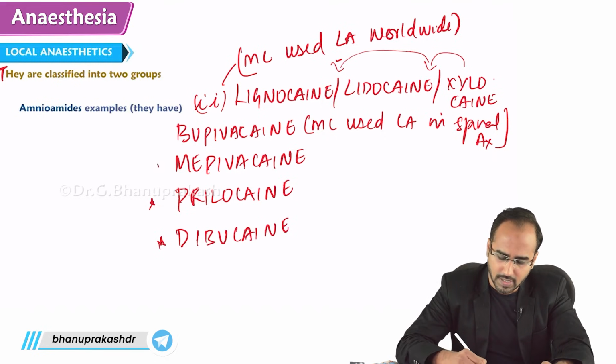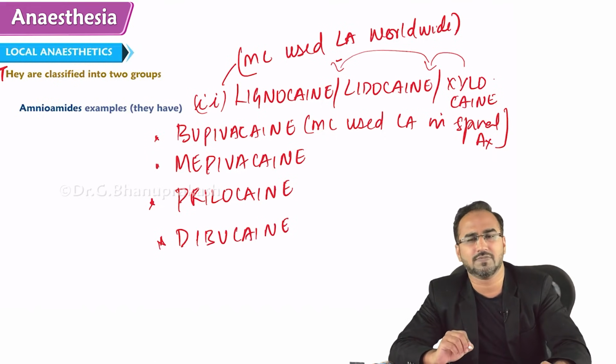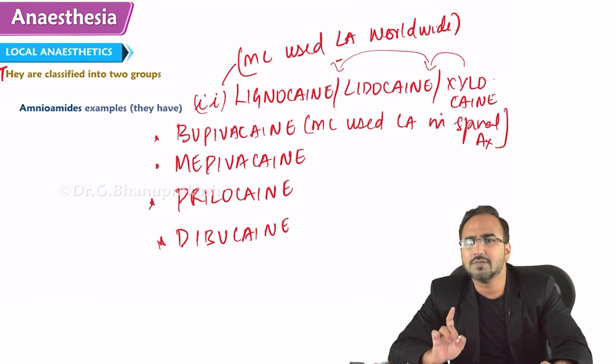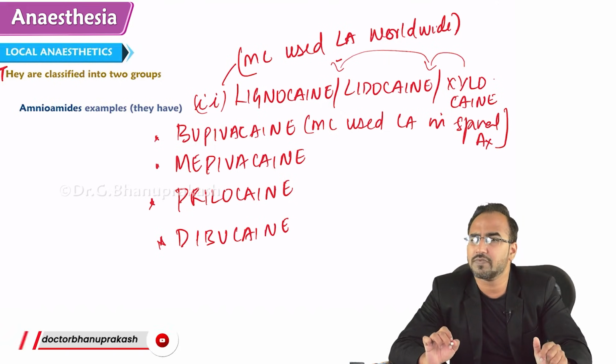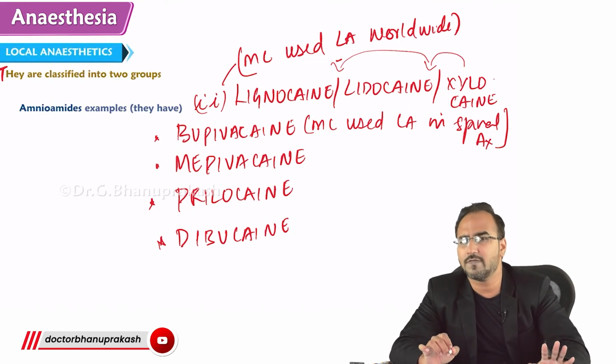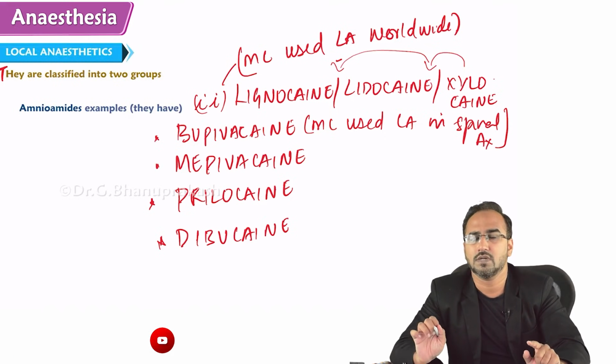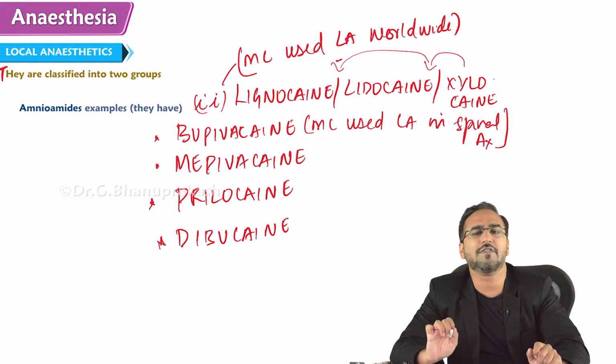Right? So all the amino amides are having two I's, whereas amino esters will have one I. Just remembering all the names of the drug, I can understand. If it is a new thing for you, it will be a bit difficult. We will learn it with time, but you have to solve the MCQs right from the go. You have to solve the questions right from the go.